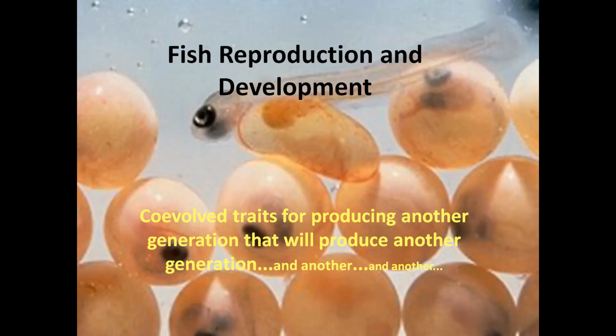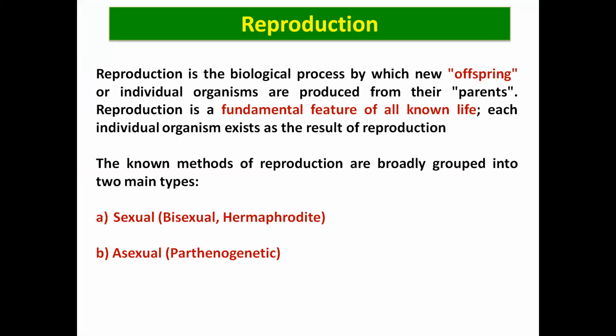If we talk about reproduction, it is basically a co-evolved trait which produces another generation, and that will produce another and another. Means if something can reproduce, then it can be defined as a living thing. Reproduction is a biological process by which a new offspring or individual organism is produced from its parents. It is the fundamental feature of all known life. Each individual living organism which exists is a result of reproduction.